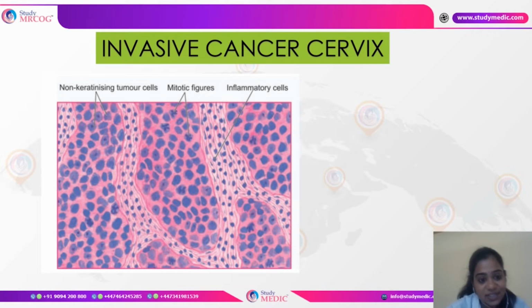As you can see, these are the tumor cells, and then you can also see the stroma, which is infiltrated with inflammatory cells, plus the nuclei are also showing the presence of mitotic figures. Whenever there are mitotic figures, it is definitely an indicator of malignancy, which is definitely abnormal. So the invasive carcinoma cervix somewhat looks like this on histopathology.